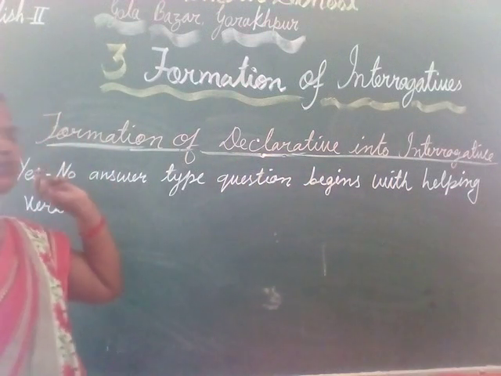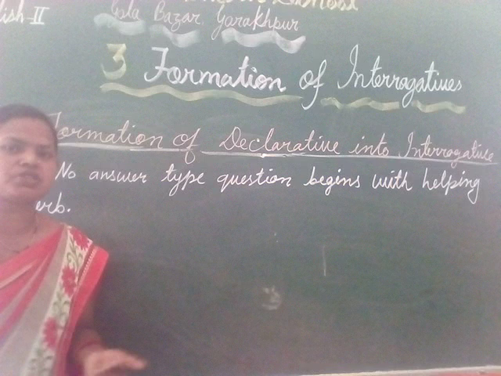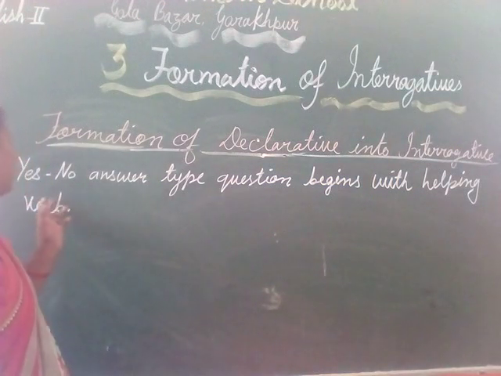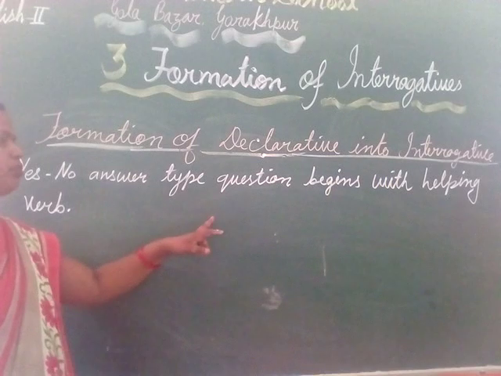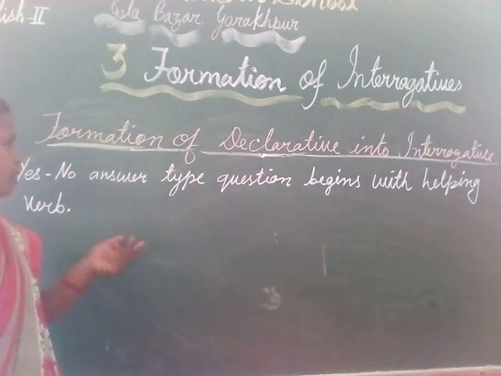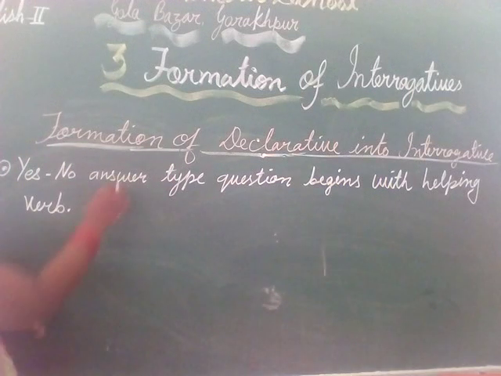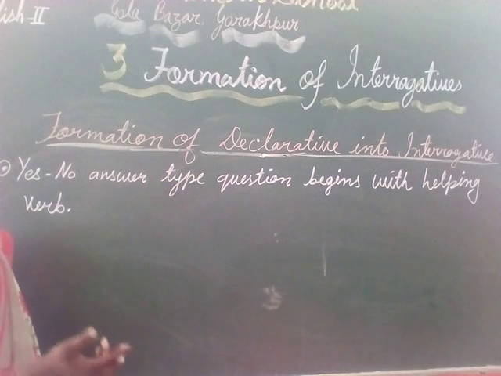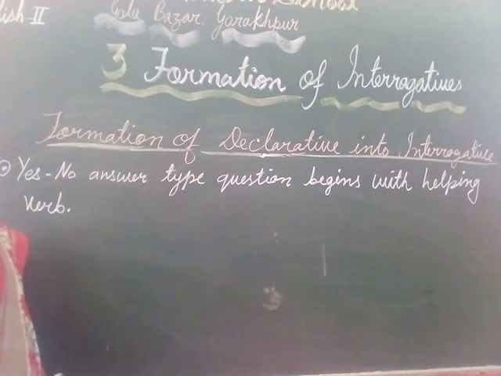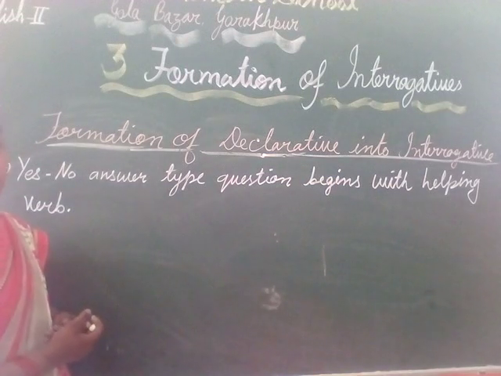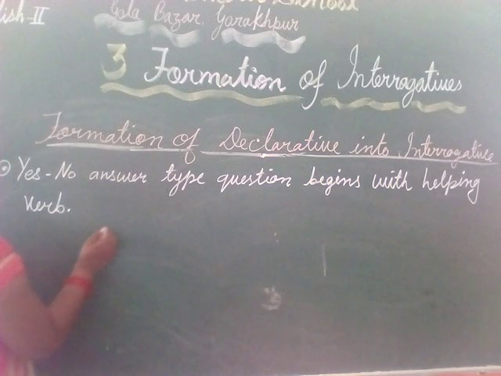So let's see the first rule of transformation of a declarative sentence into interrogative: a yes/no answer type question begins with a helping verb. As I have told you before, if our sentence is in declarative form and we have to change it into interrogative, then we just put the helping verb at the beginning of the sentence and it will convert into interrogative. For example, let's see with the example.